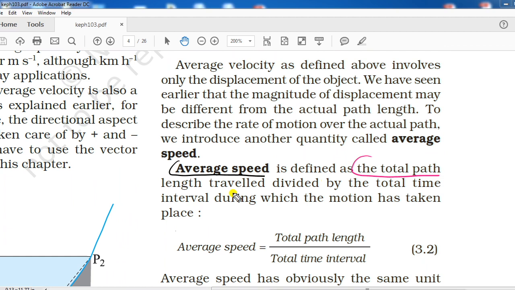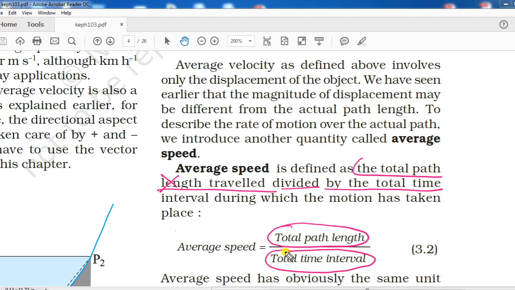The total path length traveled divided by the total time taken. What is average speed? Just see once more. Total path length traveled divided by total time. That means whatever total path you covered and whatever total time you have taken, just divide path by time, and what will you get? Average speed.